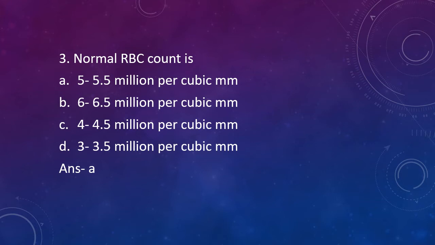The normal RBC count is important. What is the size of RBC? That is also asked. Yes, 7 micrometers is the size of normal RBC. So these two are important facts about RBC that you need to know. In fact, the normal range of hemoglobin is also asked.